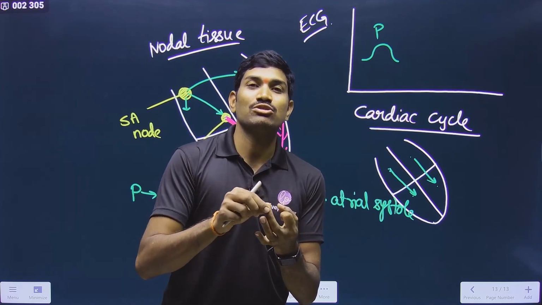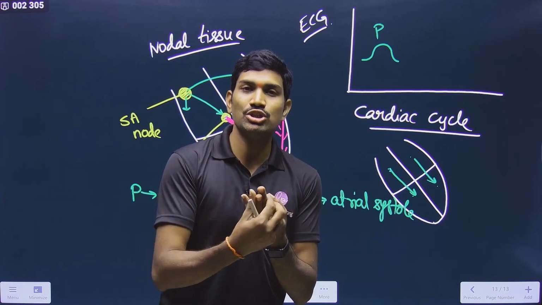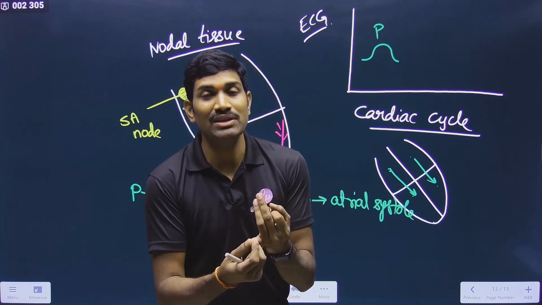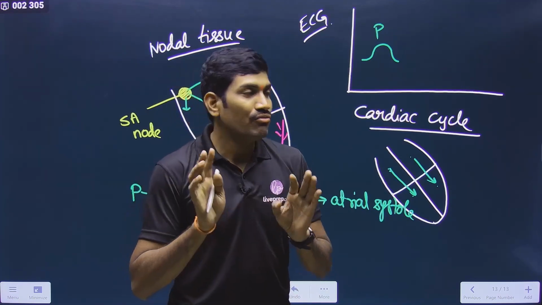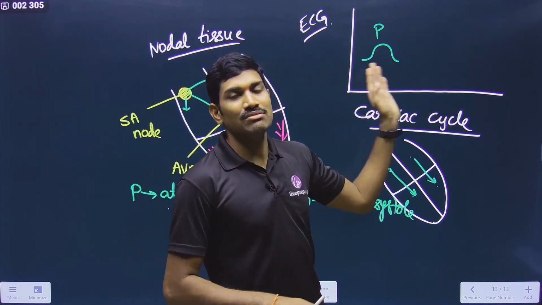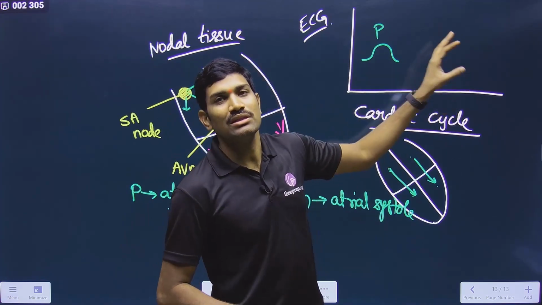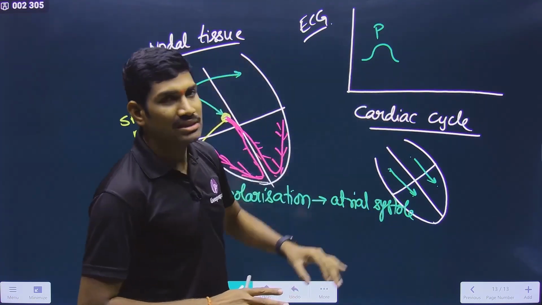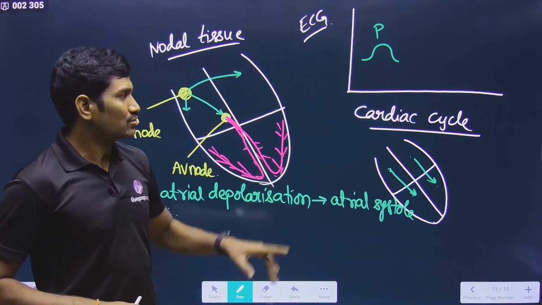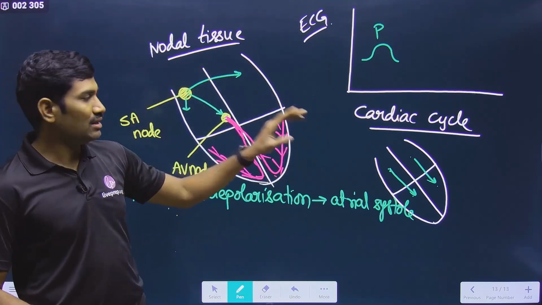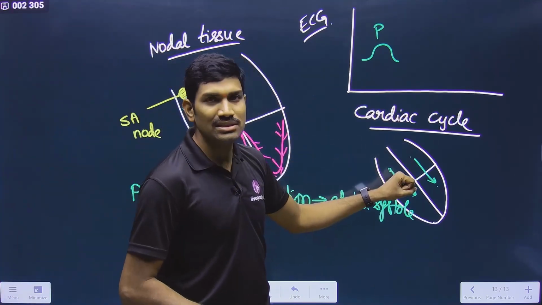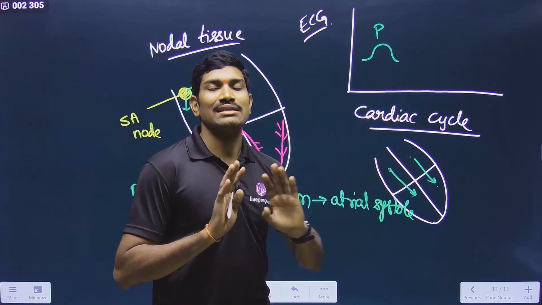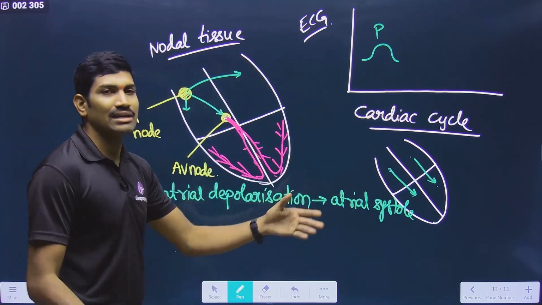Since these are overlapped with atrial diastole, we cannot represent atrial diastole in the ECG. So in the ECG we cannot see the atrial diastole, but it will undergo diastole. So once this contraction is completed, atria will undergo relaxation, that is the atrial diastole.